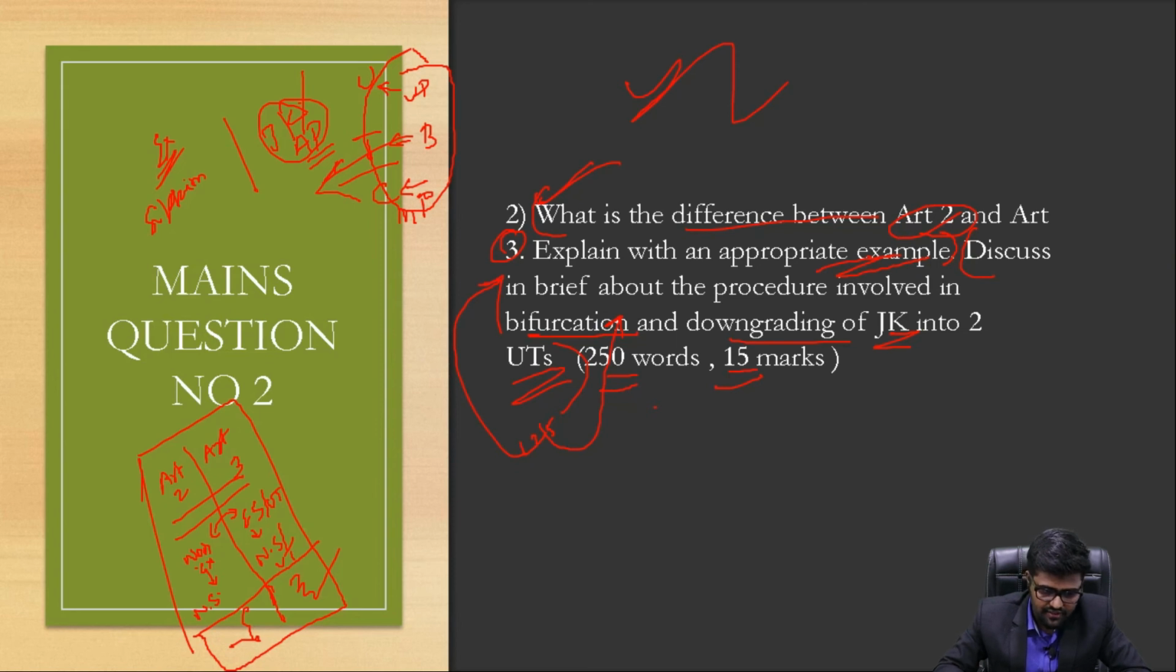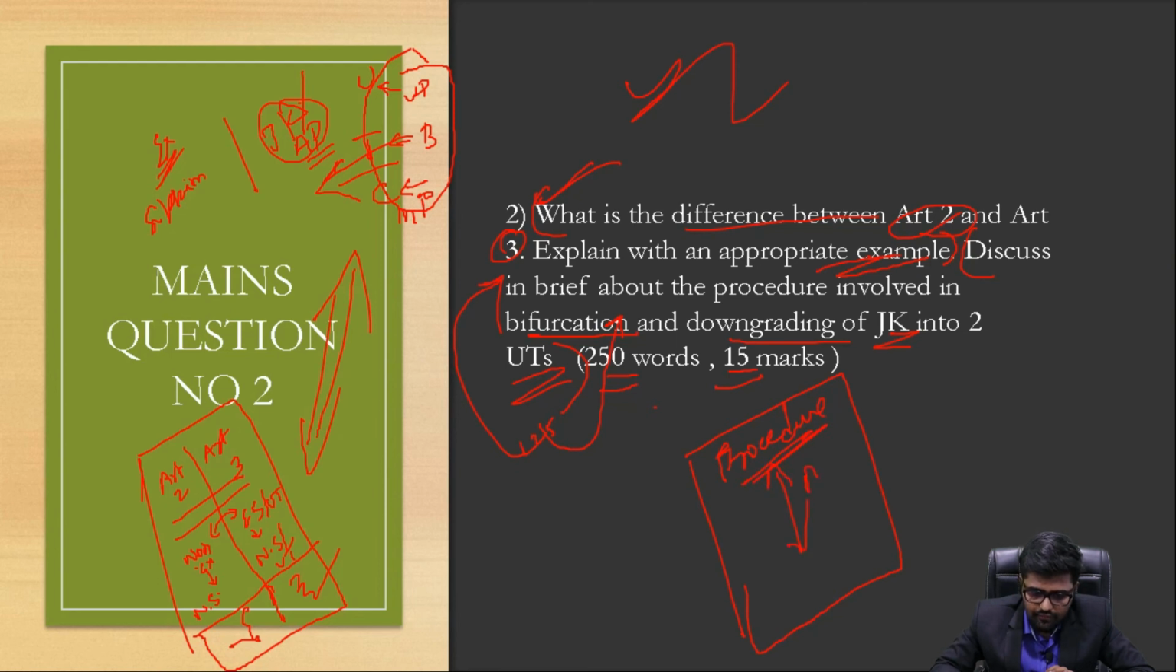Then after finishing this, it should be 125 words. Keep the word limit very clear, because that matters a lot in your exam. Your time management and word limit determine your success. Now coming back to the second part, discuss the procedure. Just give the heading Procedure and talk about Article 3. Again, with Article 370, talk about the nitty-gritties. So this is the procedure you have to explain, and that's done.